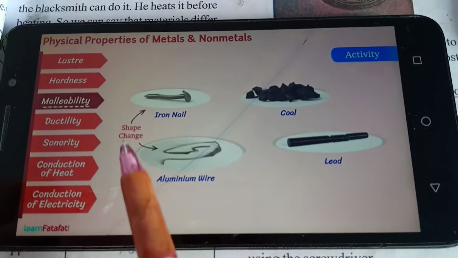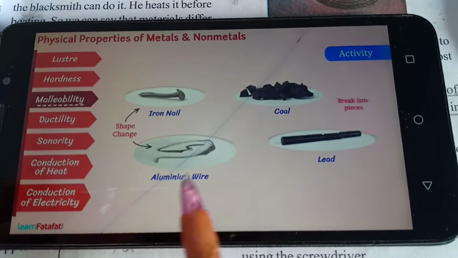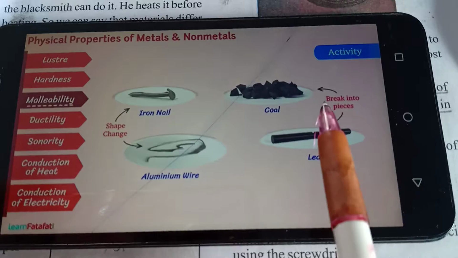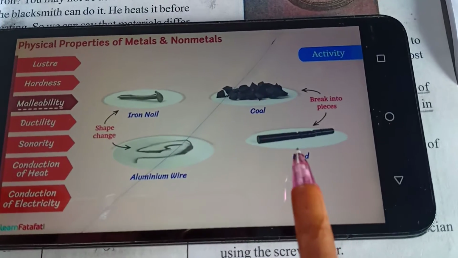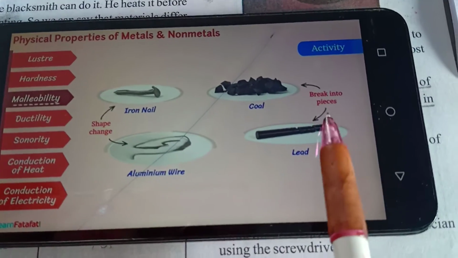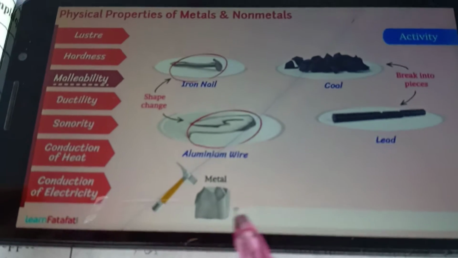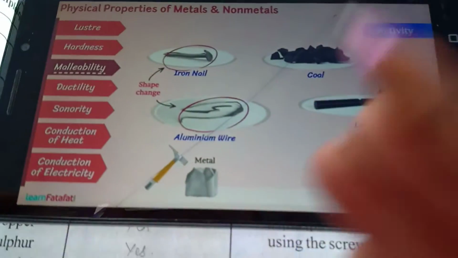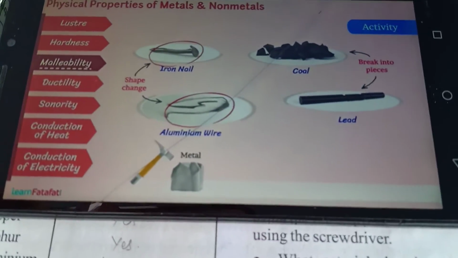There is a shape change in iron and aluminium, as you can see, whereas coal and lead break into pieces.